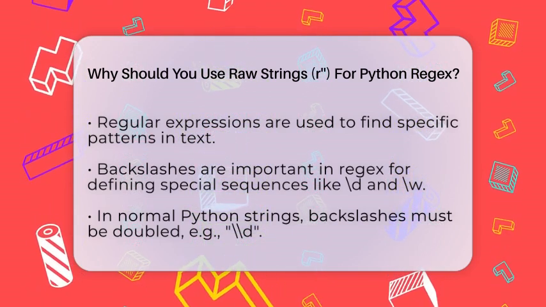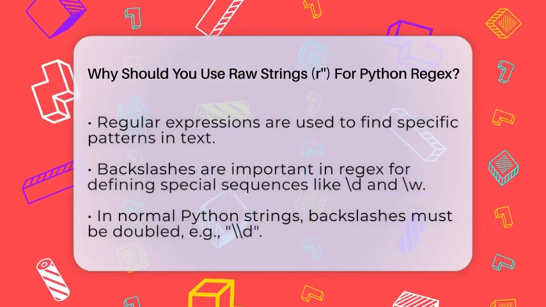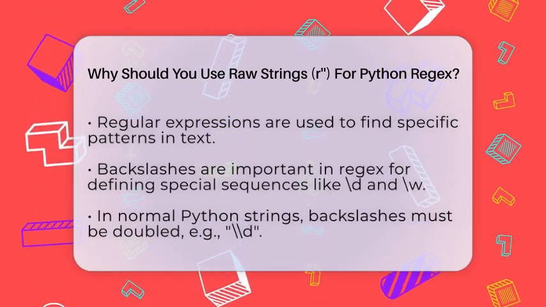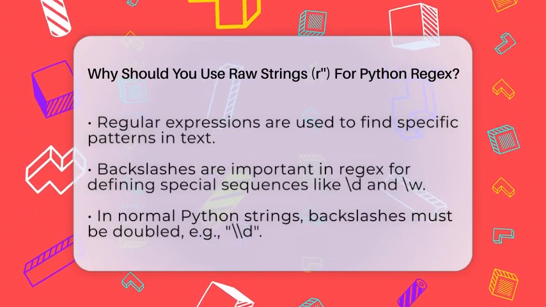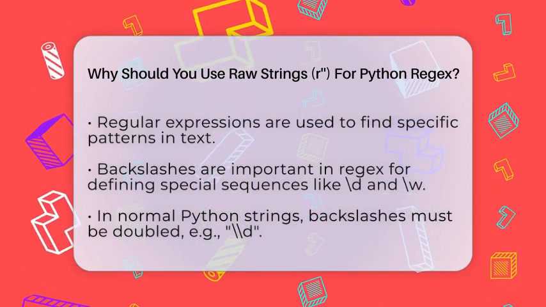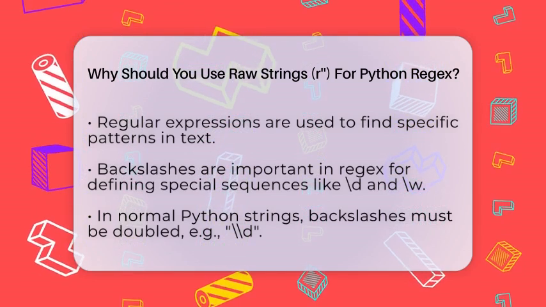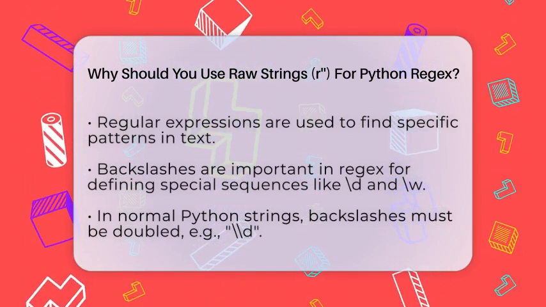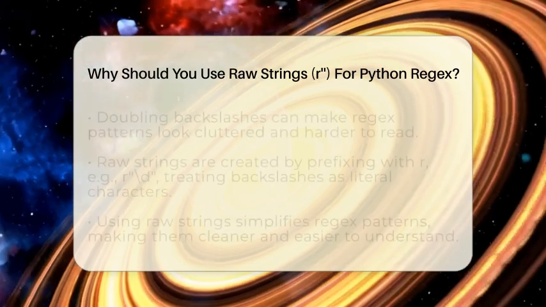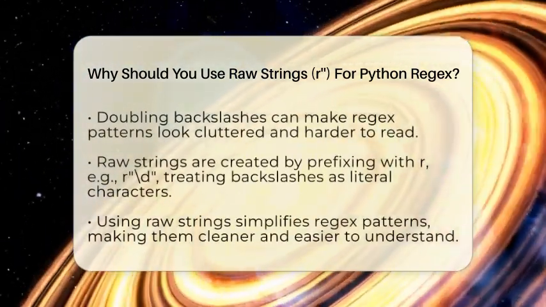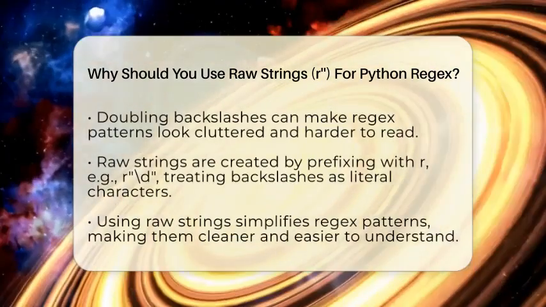In Python, strings use backslashes to escape special characters like newlines or tabs. Regular expressions also rely heavily on backslashes to define special sequences, such as \d for digits or \w for word characters. When you write a regex pattern in a normal string, you have to double every backslash. For example, to match a digit, you would write \\d. This can quickly become confusing and cluttered, especially with more complex patterns.